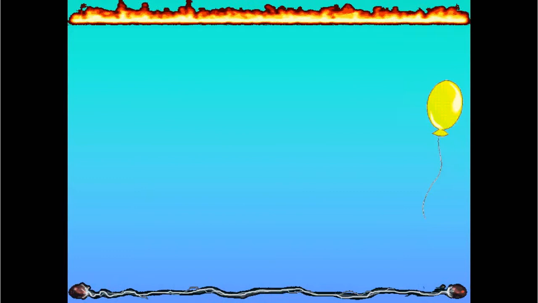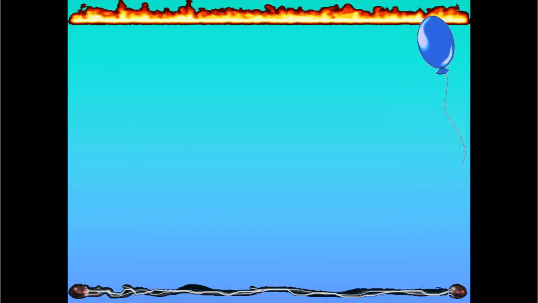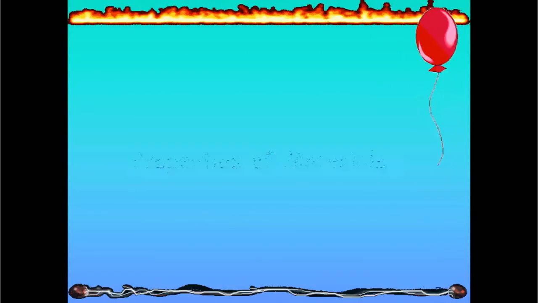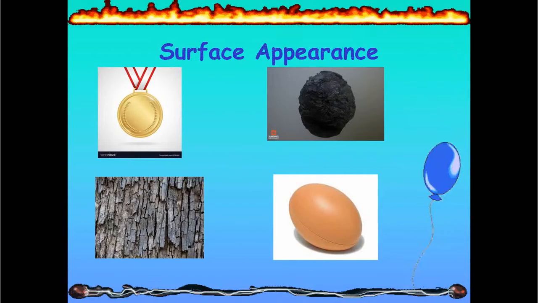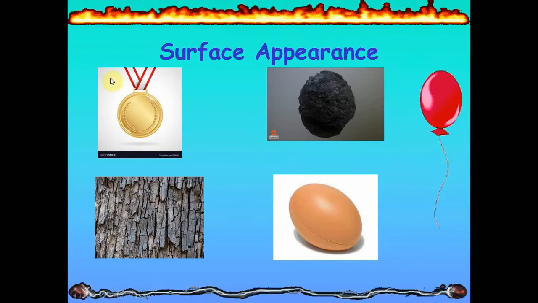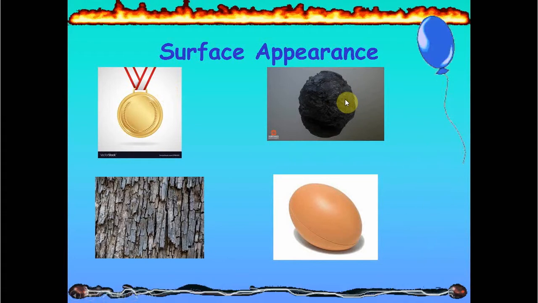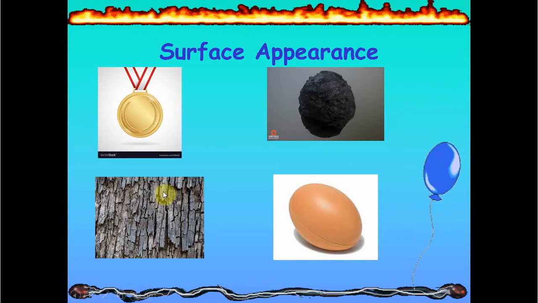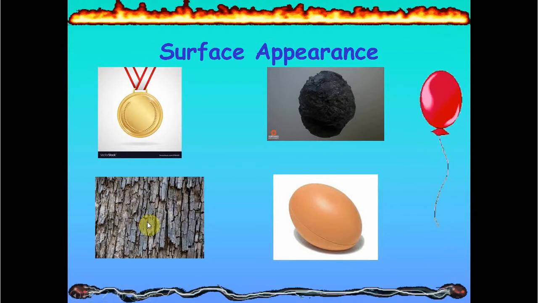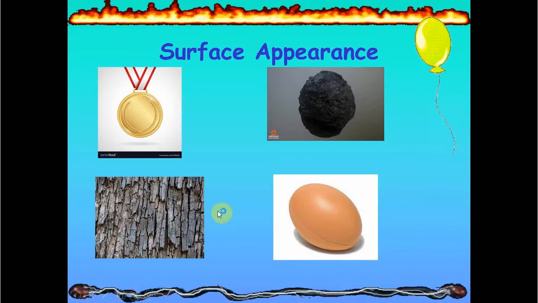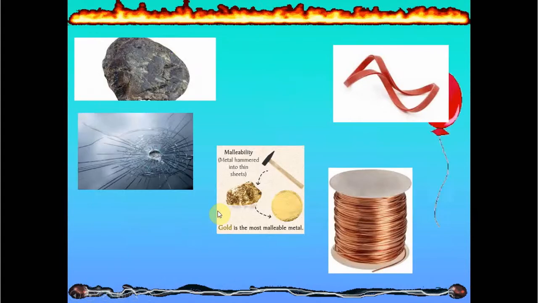Let's take some examples of different properties of materials. Okay, first of all, the surface appearance. The material can be shiny as shown in the middle, or it can be dull like the rock. Also, the material can be rough like the bark of wood, or smooth like the surface of the egg.